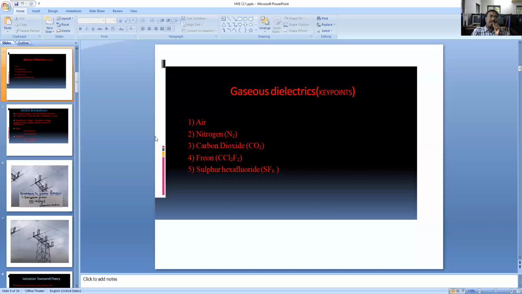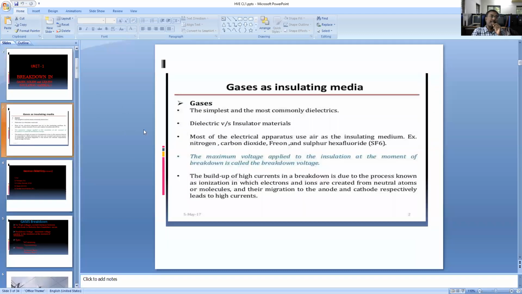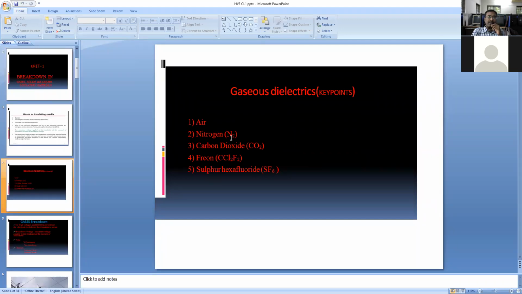Okay, it's clear to all of you, I think. Then coming to our subject. From the start onwards we have completed a basic introduction about gases. There are different types of gases, such as nitrogen and carbon dioxide. Generally these gas type materials can be considered as dielectric materials.